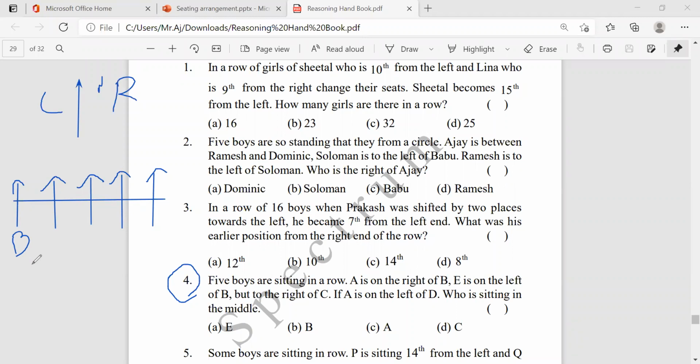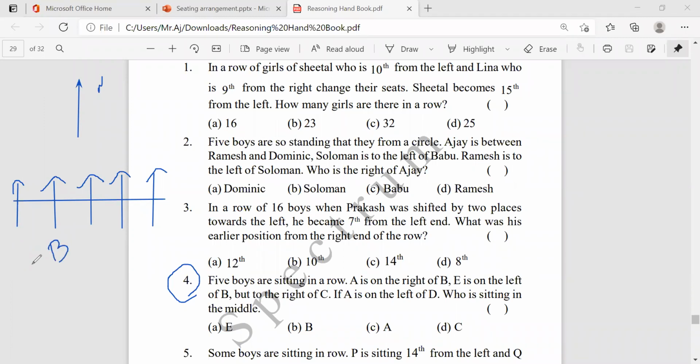Now, B's right is A. And E is left of B. Oh, here this is the left, so there are no persons. If I assume B here, there is no seat for E. But they're saying E is the left of B. So it is not possible. We cannot assume B here. Okay. Take it out.